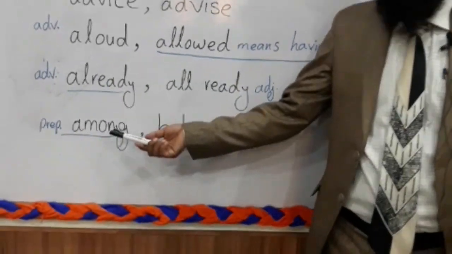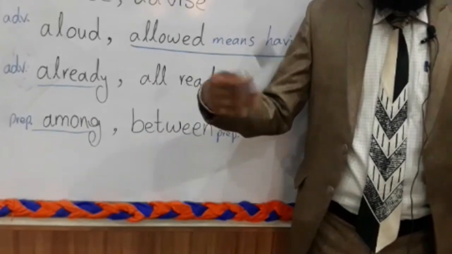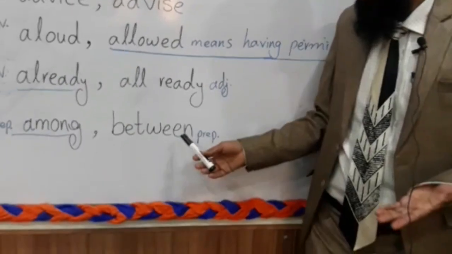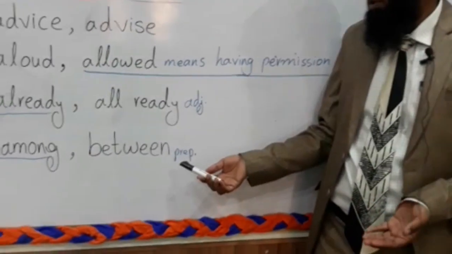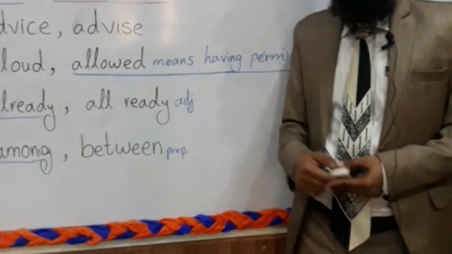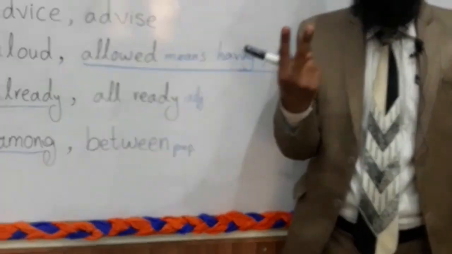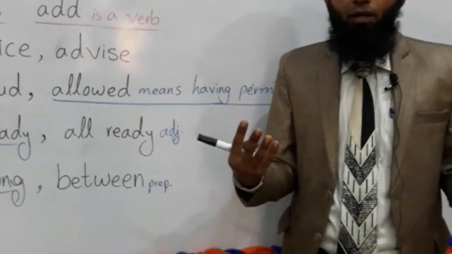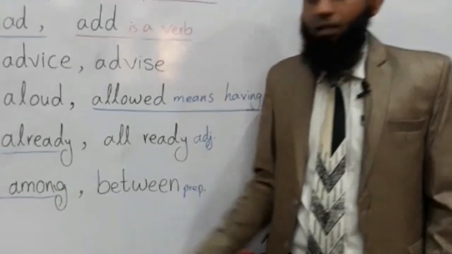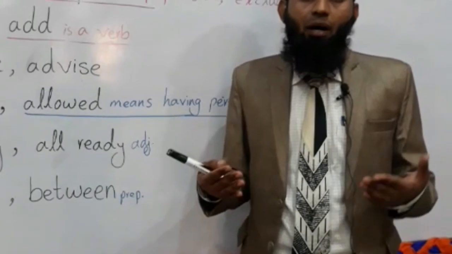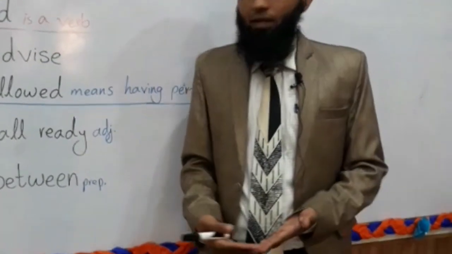Among is always used for three persons, for three things. And between is also a preposition, but it is used only for two things, two people. For example, he was sitting among his friends.